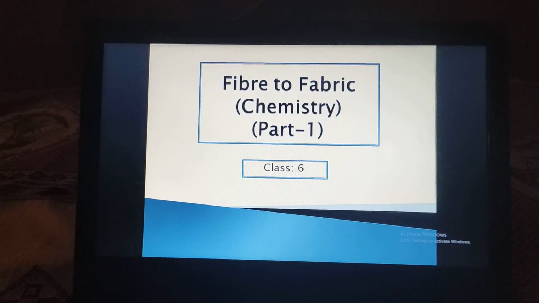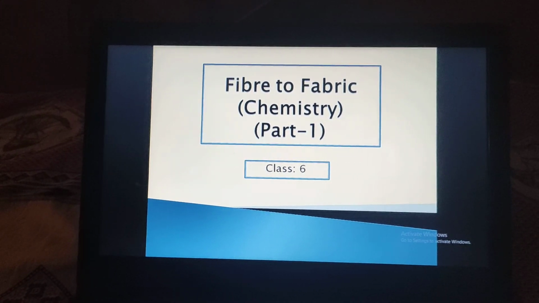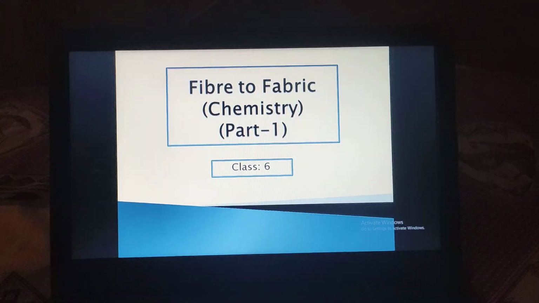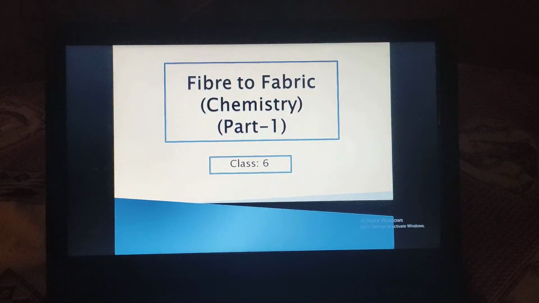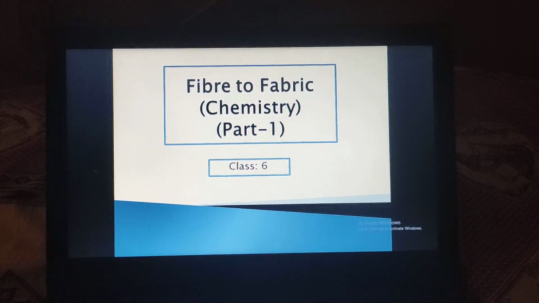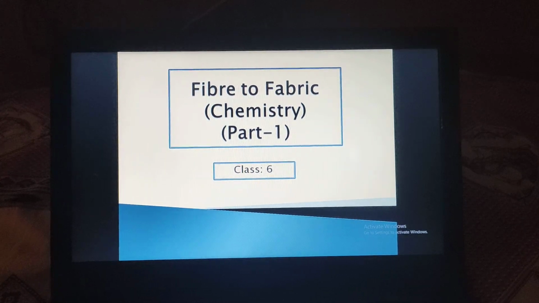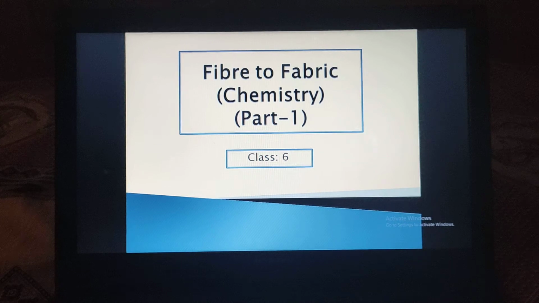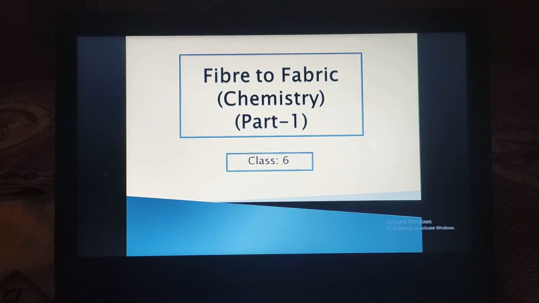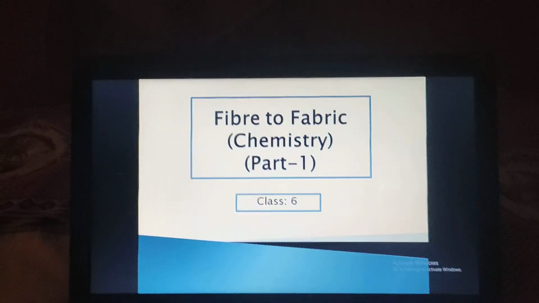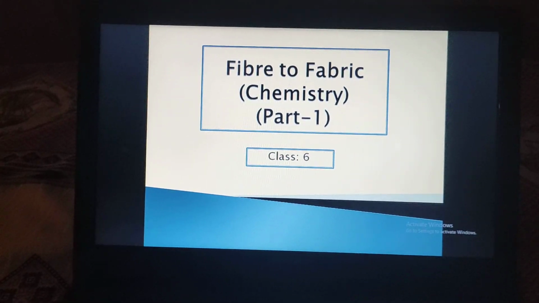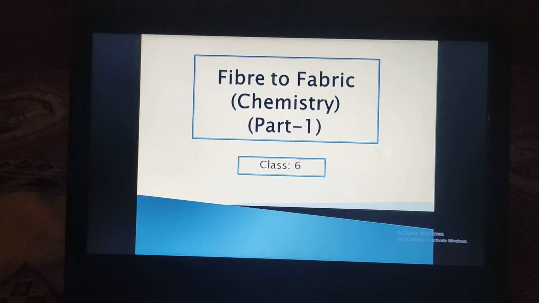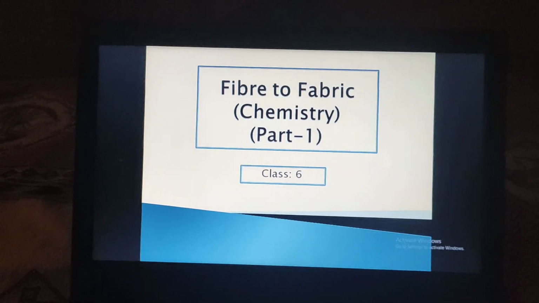So here basically we are going to discuss the topic that is fabric. Different kinds of cloth material. How they are made up, how we obtain them, how the fabric is going to be formed. These are the things that we are going to discuss, and that's why this chapter is included in chemistry. Okay, so without wasting time, let's start.